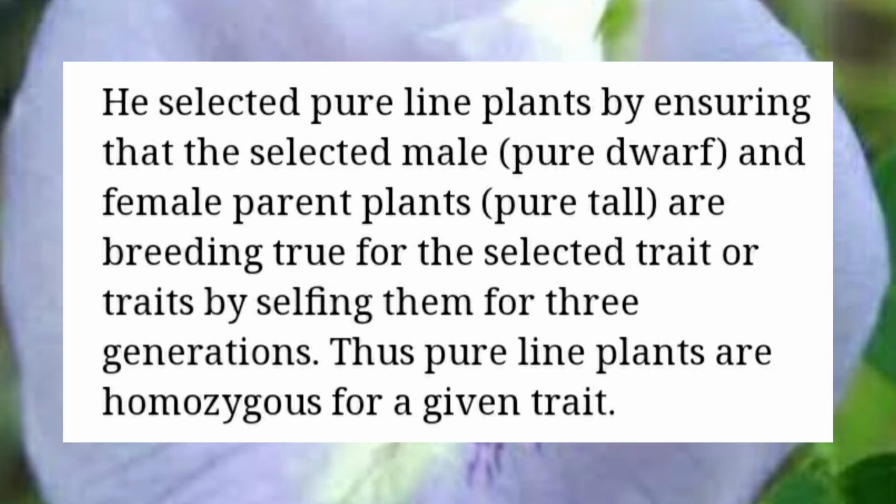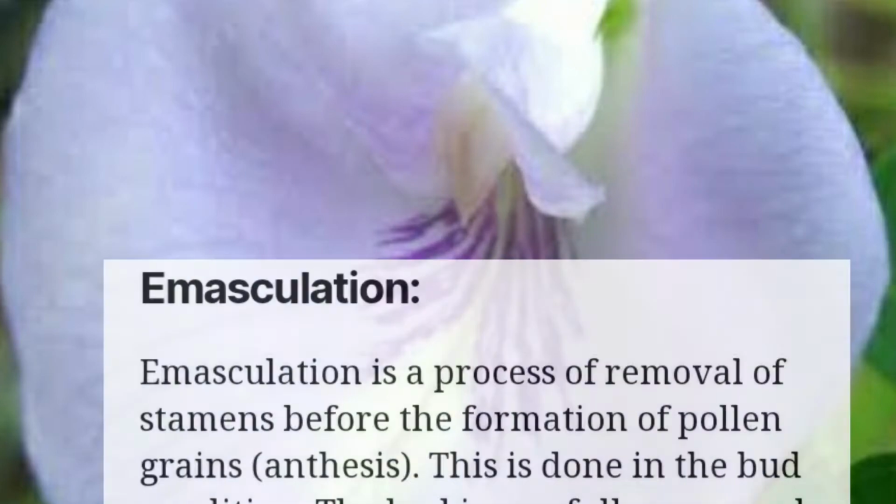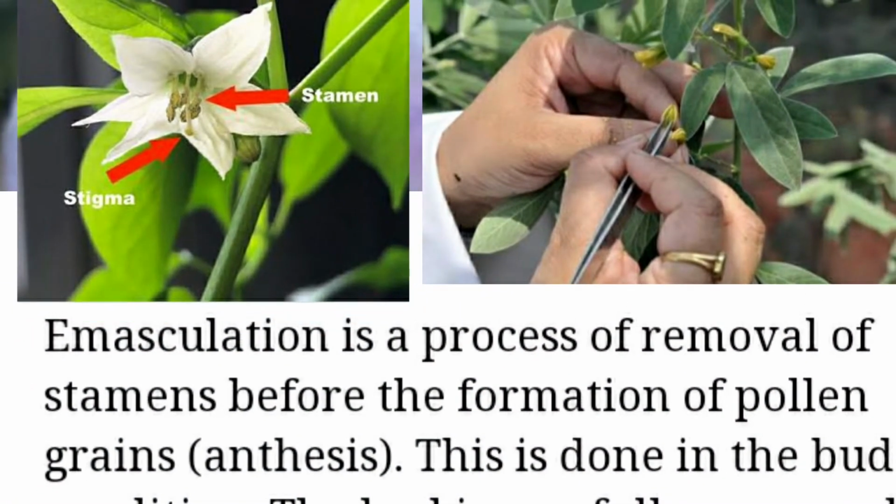And the second step is emasculation, dusting and raising the F1 generation. This is also called hybridization, children. Then what is emasculation? Very important, children. Emasculation is a process of removal of stamens before the formation of pollen grains. Before the formation of pollen grains, the stamens are removed.